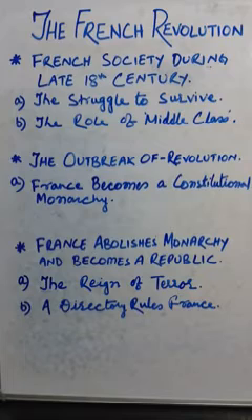The third estate opposed this system. They wanted one person, one vote, instead of one estate, one vote. But the king rejected the proposal and the members of the third estate walked out of the assembly in protest. And this was the spark.